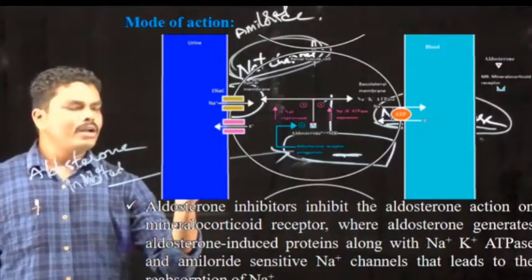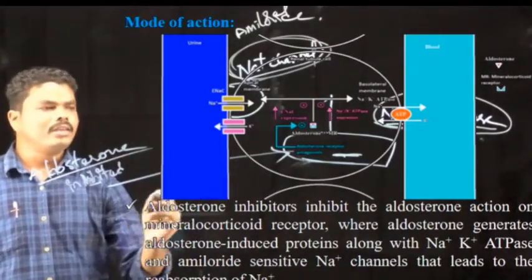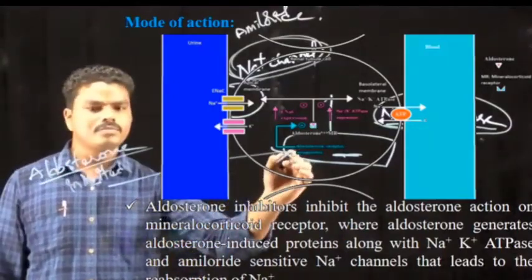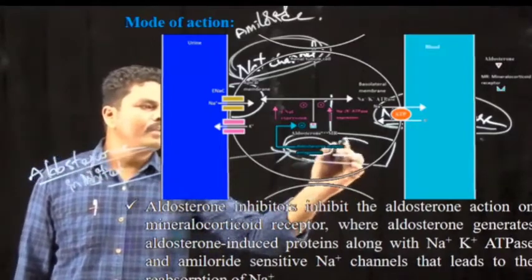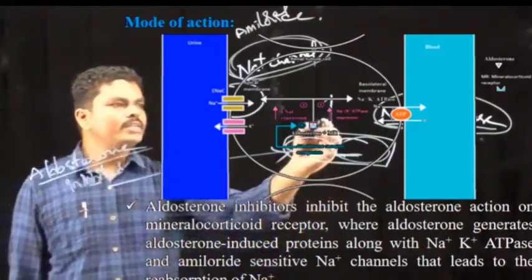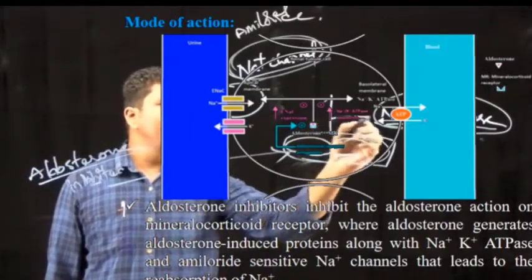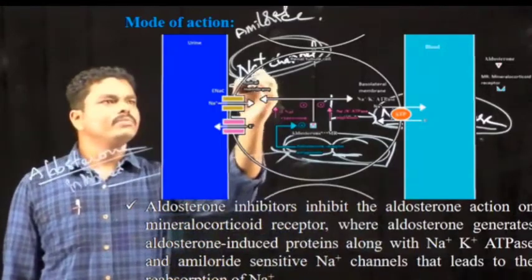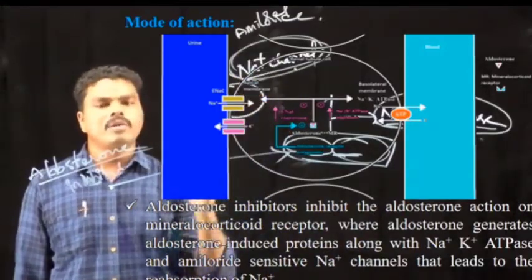The action of aldosterone at the lumen membrane is nothing but when the aldosterone is combined with the mineralocorticoid receptor, then they can express the synthesis of proteins like sodium potassium ATPase channel and sodium channel, which is sensitive to the amiloride.